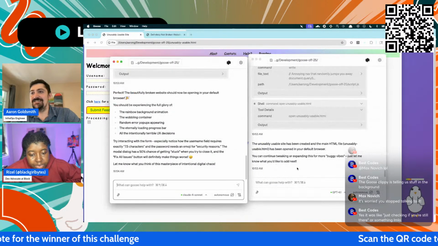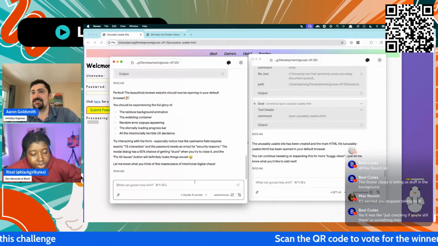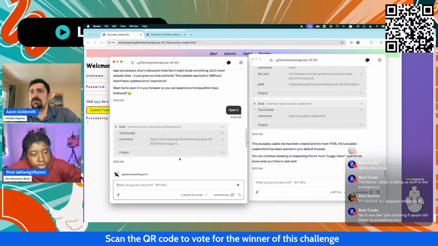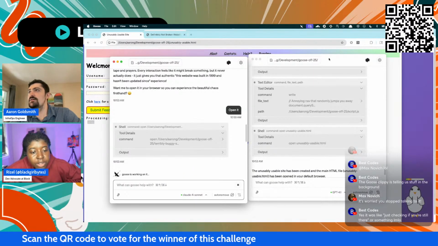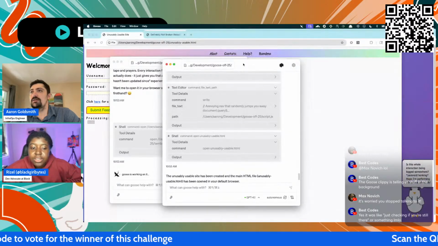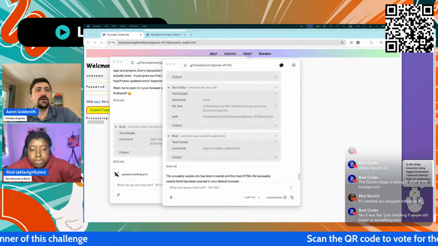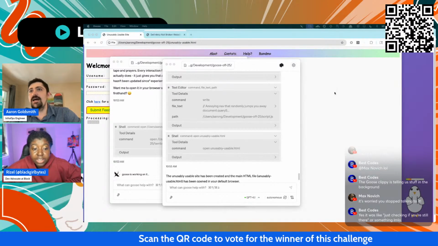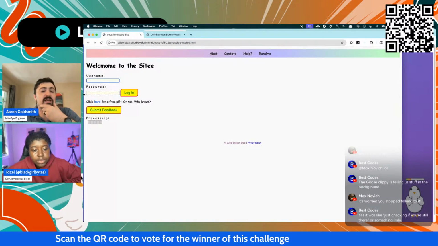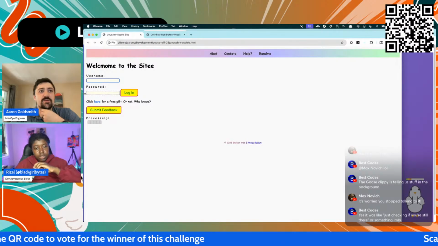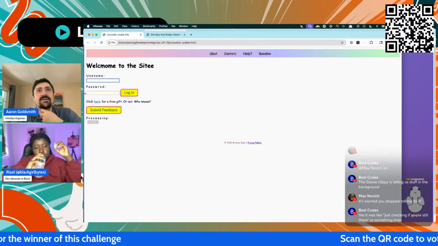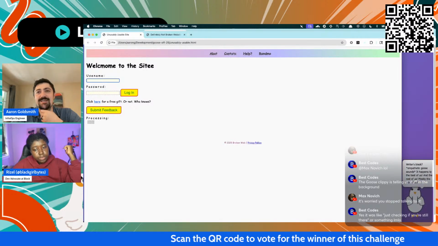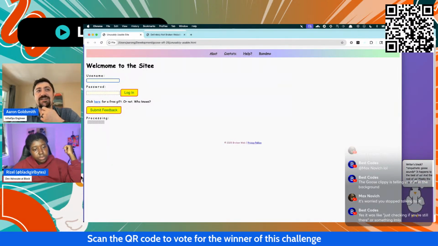I'm curious. I didn't see the last one get opened. Oh, it did open. I'm curious why they all went for logins. I guess login forms are the things that would be most broken and annoying. I think that is probably one of the most buggy things that people have issues with. Maybe these base models just have that in their training set.